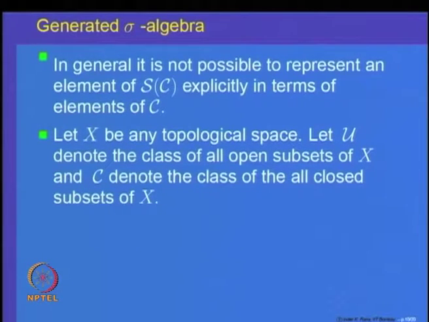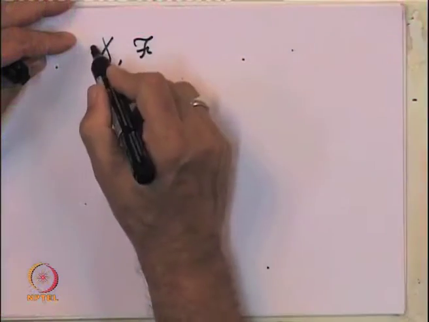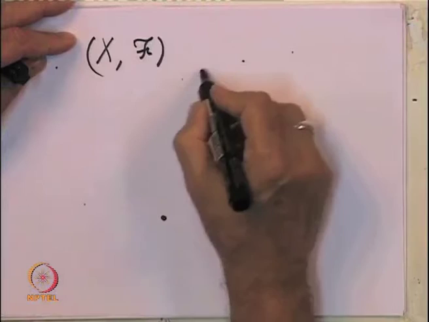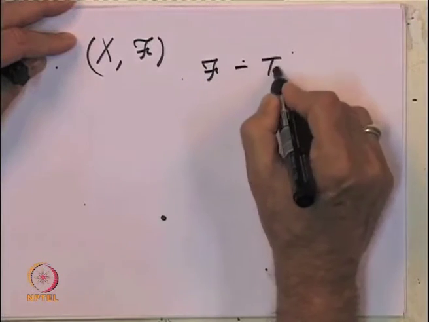I hope some of you are aware of what is a topological space. A topological space consists of a set X and a collection of subsets of X, which is called tau, called a topology.